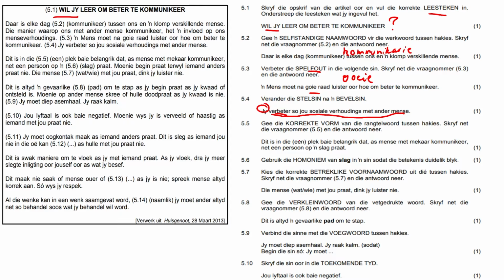Gee die korrekte vorm. So dit is die een plek. Een to eerste. This is a very common one. Homonym, as I've said in our last 3 or 4 videos, a homonym. Words that are spelled the same but have 2 different meanings. So slag has 2 different meanings. So slag can mean slaughter or the word impact.